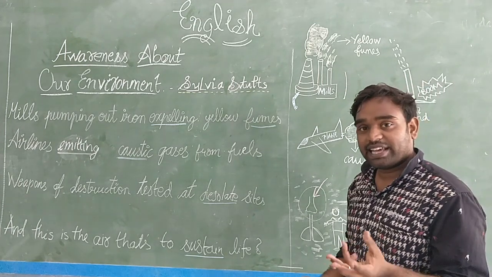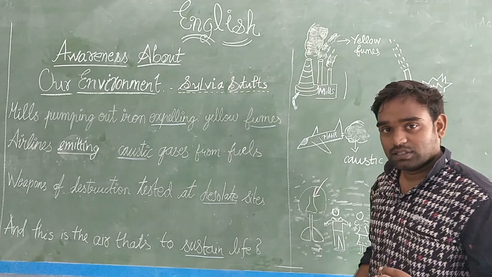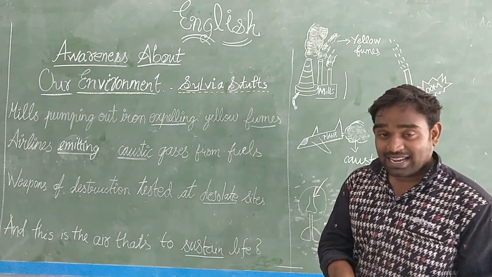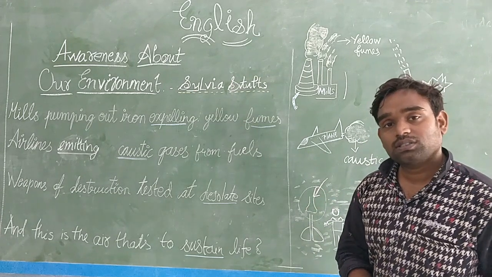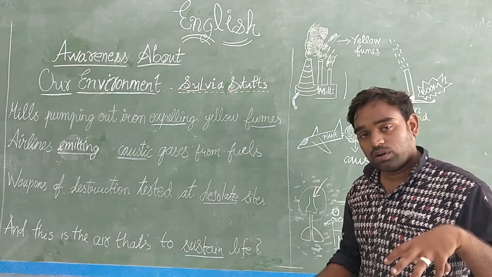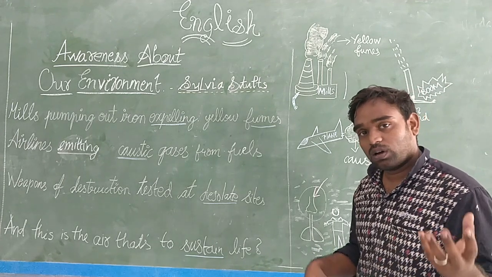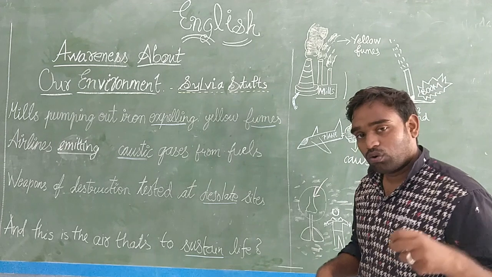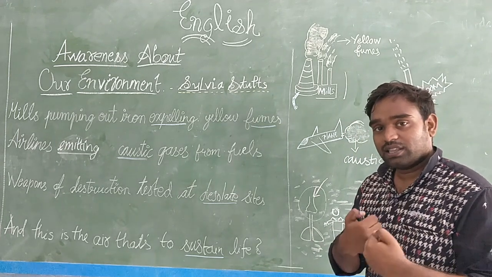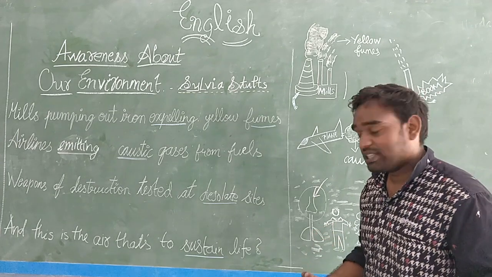That means they take ores from the earth, they take rocks and extract some minerals from the rocks, and they take, I told you, crude oil. They take the crude oil from underground and take whatever they want, like petrol and diesel from the crude, and the wastage is thrown into the ocean.